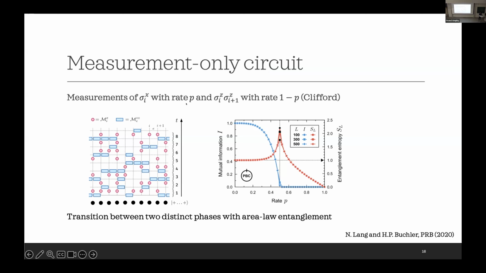Because these two are Pauli operators, this circuit is a Clifford circuit, which can be efficiently simulated. They studied this circuit in terms of its entanglement transition, and they found that there is a transition between two phases, one with volume law and one with area law entanglement. As you can see here, in particular there is also a logarithmic scaling at the critical point.